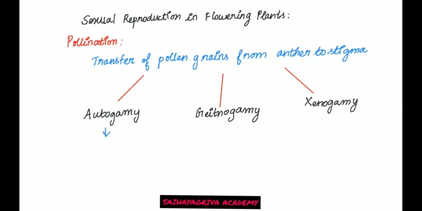place? In autogamy, consider this is a plant and it has a flower. The transfer of pollen grain will be from anther to stigma of the same flower. Then you call it autogamy. Now in geitonogamy, consider this is again a plant and it has two different flowers.